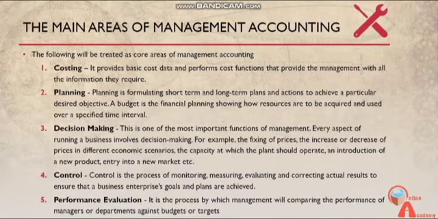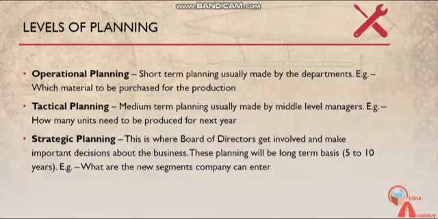Now we'll move on to the levels of planning. There are primarily 3 levels: operational, tactical, and strategic. Operational is more short-term oriented and it's handled at the department level, like what materials are to be purchased, and so on. Tactical planning falls on the medium level, so the mid-level managers handle that. That is the number of units that will need to be produced based on the upcoming demand.